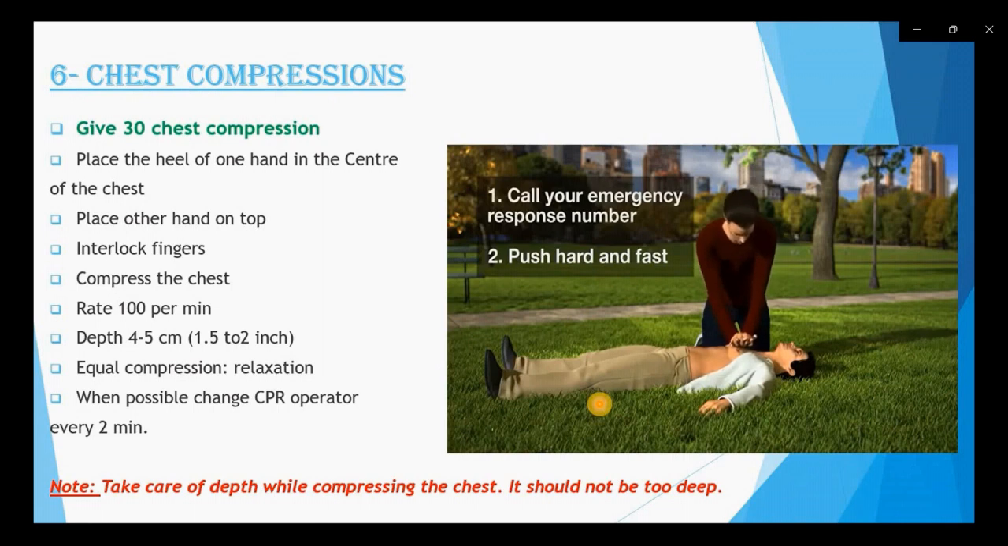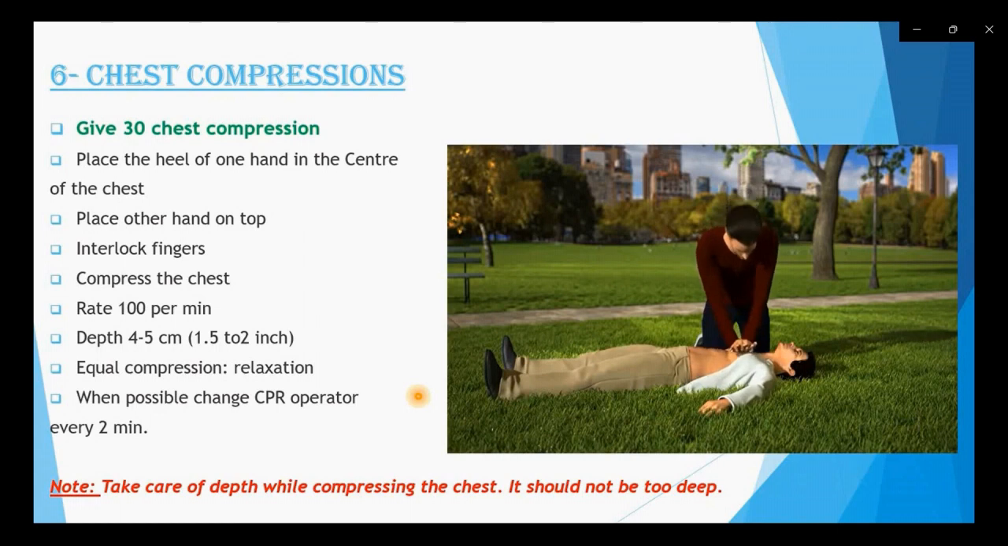Equal compression is equal to relaxation. Means the ratio of the compression should be equal to the ratio of relaxation. Whatever depth we give while giving the chest compression, the relaxation should also be the same. Now the last point is, when possible, change the CPR operator every 2 minutes.